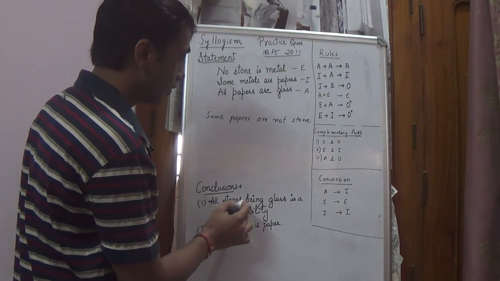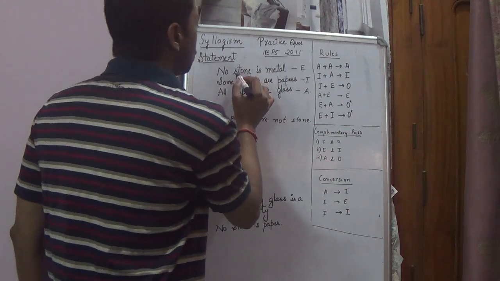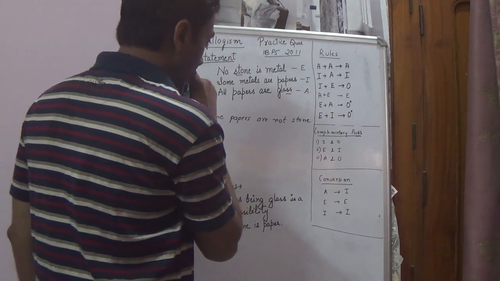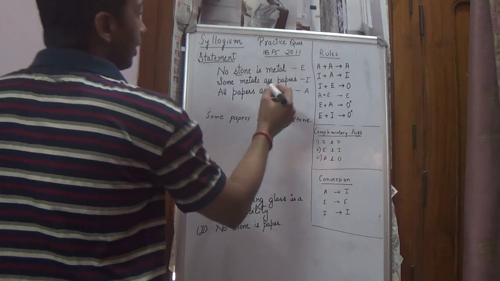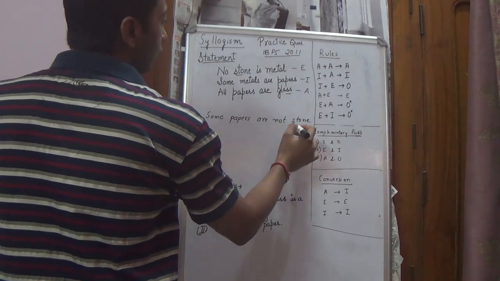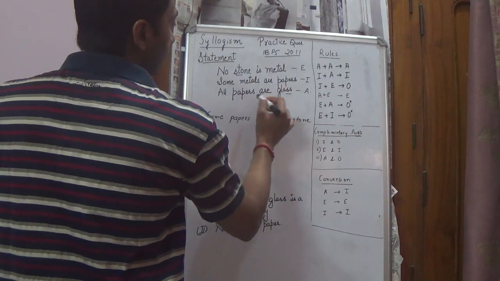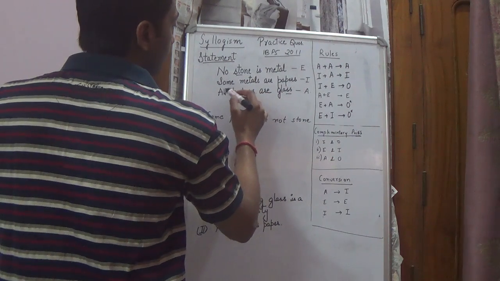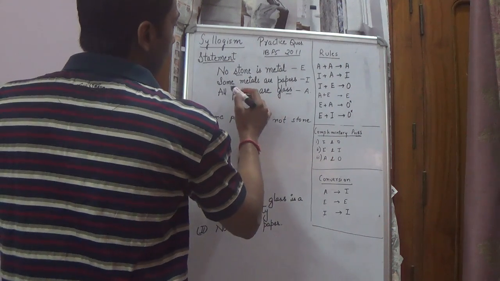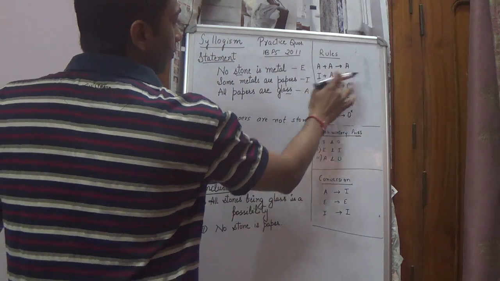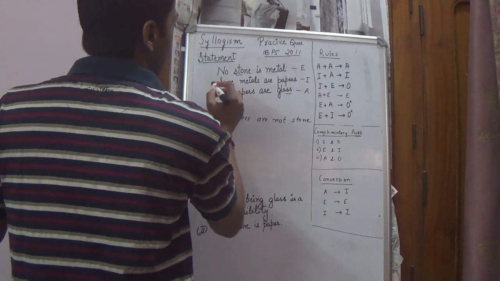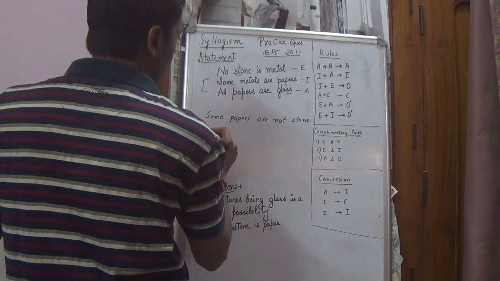So we'll check for stones and glass. Some papers are not stone. Stone and glass. So what do we need from these two? First we'll do I plus A from here and then we'll do I plus A from here.